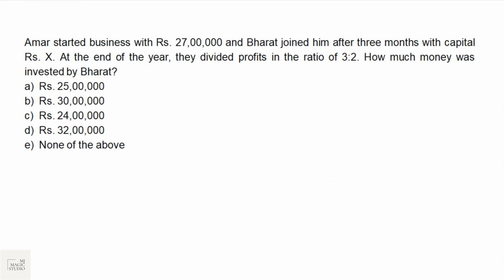Okay, one from arithmetic again, and I guess it is from partnership. Let's see. Amar started a business with rupees 27 lakhs. And Bharat joined him after 3 months with rupees X. At the end of the year, that means A's money is invested for 12 months and B's money is invested for 12 minus 3, because he joined after 3 months, so 9 months. They divided the profit in the ratio of 3:2.